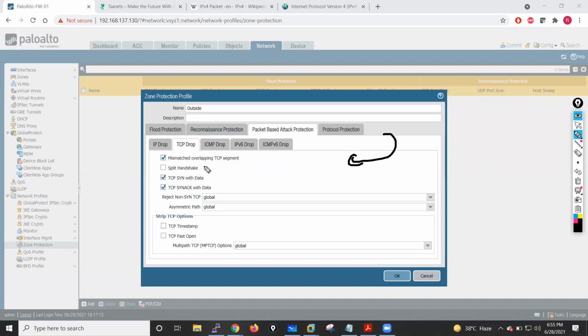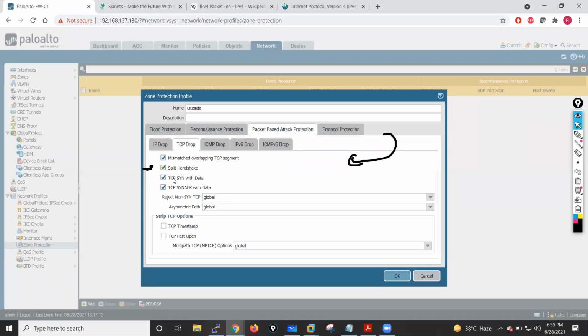Split handshake: generally the TCP three-way handshake completes in three steps. But sometimes it completes in multiple steps, maybe four or five packets exchanged. In that case also my firewall will drop that packet if I use this option.